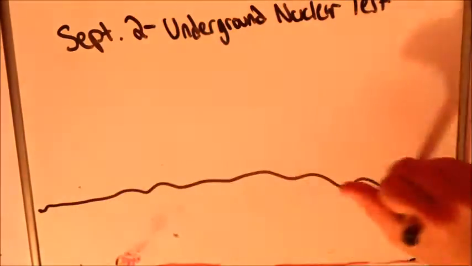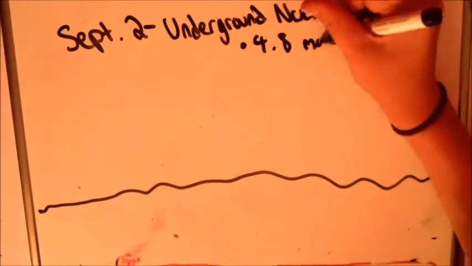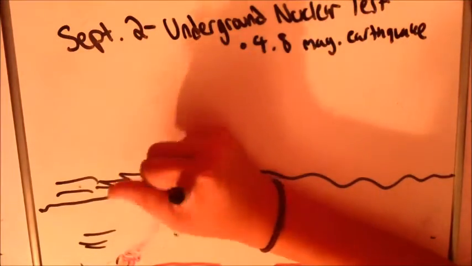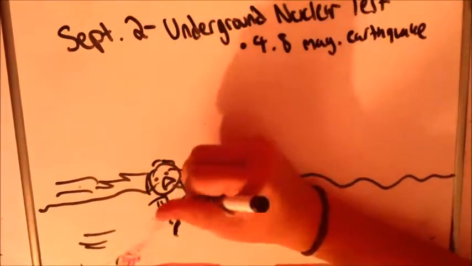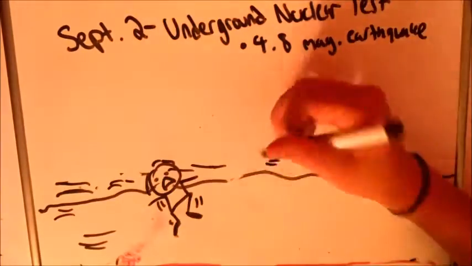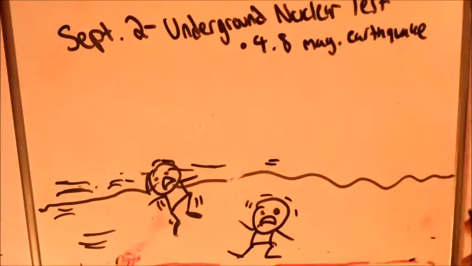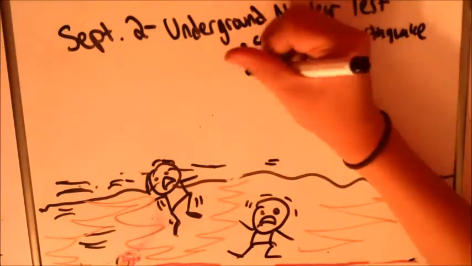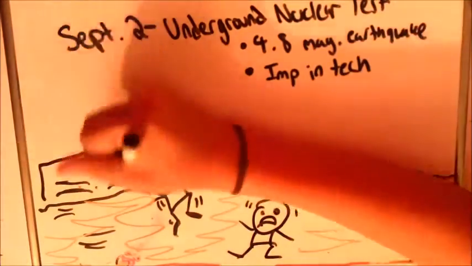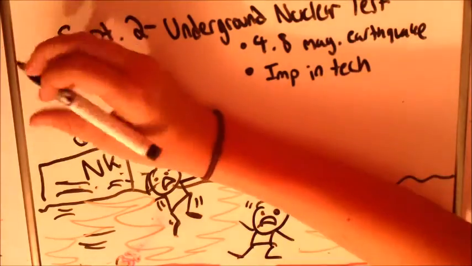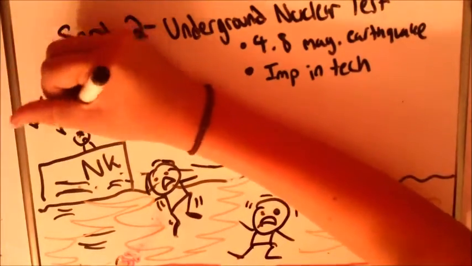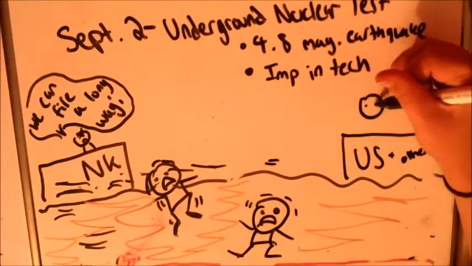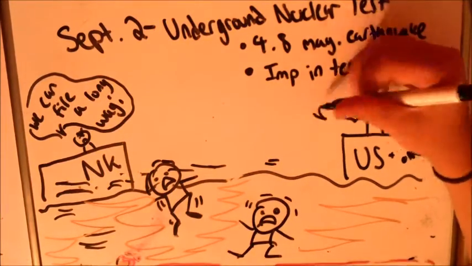On September 2nd, North Korea tested its 5th underground nuclear test, another step towards their goal of making a nuclear warhead. The explosion created a 4.8 magnitude earthquake. Oh no, shakes everywhere. However, this is a large improvement compared to their first nuclear test in 2006, which created a much smaller tremor. North Korea loves promoting this growth on its state-run news and even international news, and the regime itself claims that they can build a warhead to mount on an intercontinental missile.